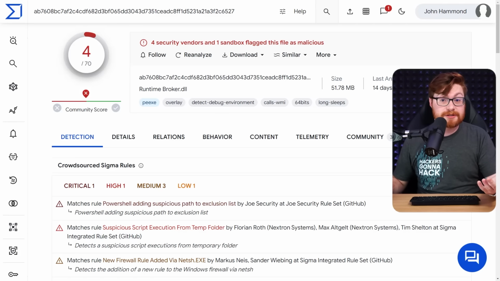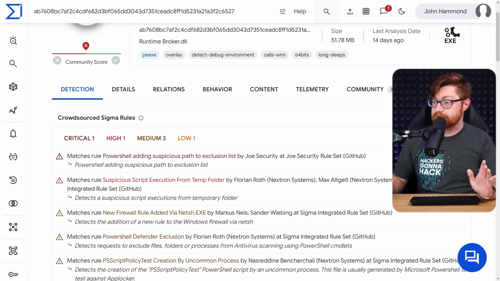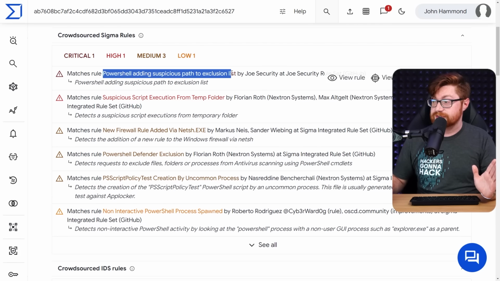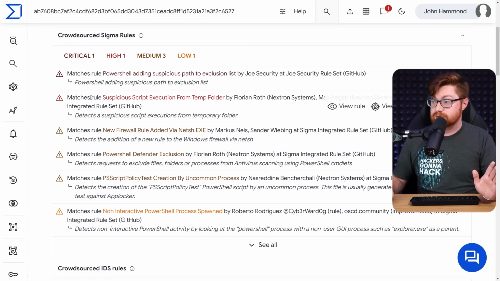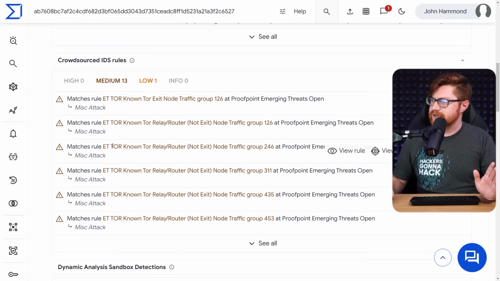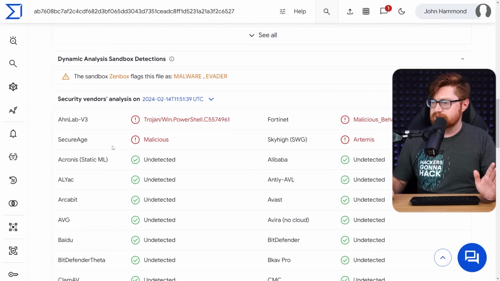This is presumably the runtimebroker.exe, added here I think as .dll, but I believe it's the same, and only 4 antivirus detections noted on VirusTotal. Couple crowdsourced Sigma rules firing off. Looks like the PowerShell syntax to add to the exclusion list. Of course, execution from a temporary folder. Firewall rules being added, and some other interesting shenanigans, like Tor exit node data.